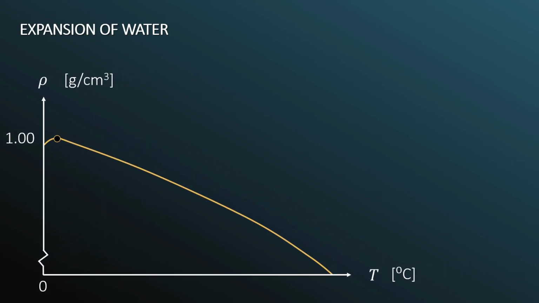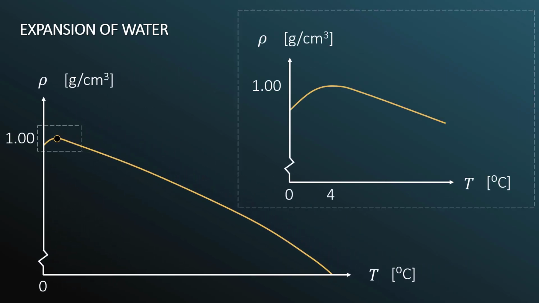What temperature? Well, let's zoom in. As the temperature increases from 0 degrees Celsius to 4 degrees Celsius, water contracts and its density therefore increases. Hence, 4 degrees Celsius water is at its most dense. And why is that? Well, there are competing tendencies of water as the temperature increases beyond 0 degrees. On one hand, density increases because the ice crystals collapse. On the other hand, density decreases because molecules begin moving faster and push each other apart. This combined effect produces the orange curve shown.